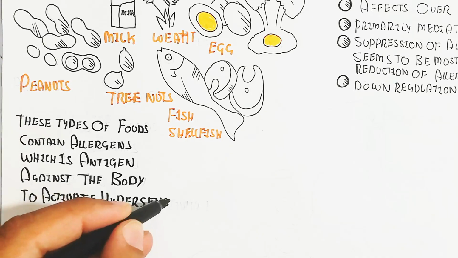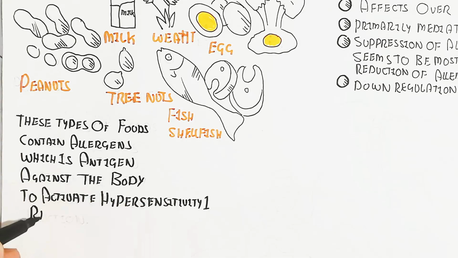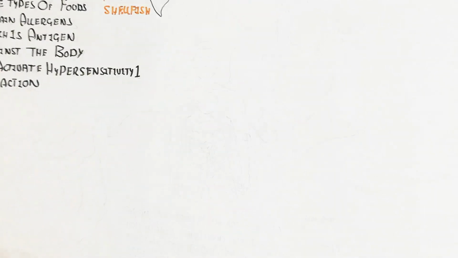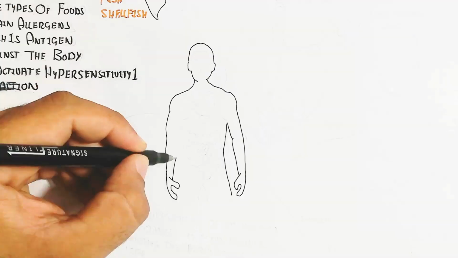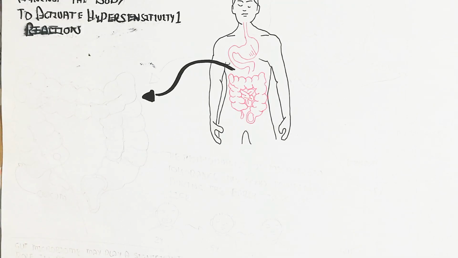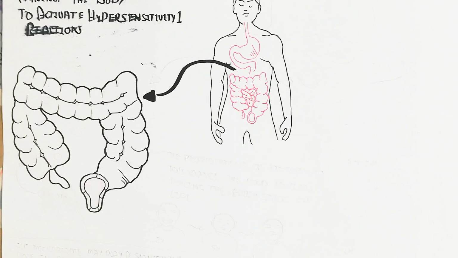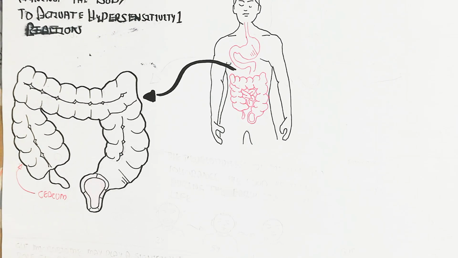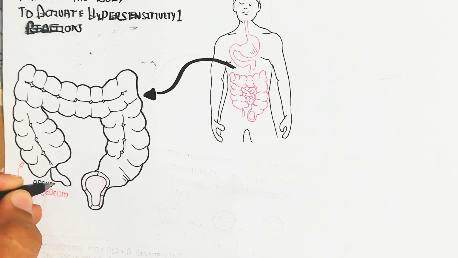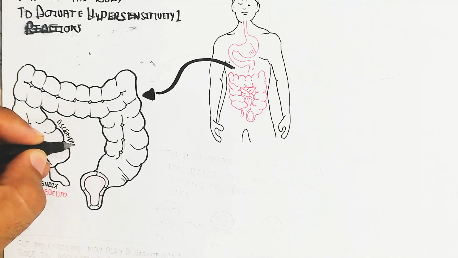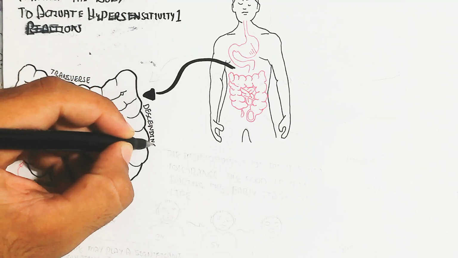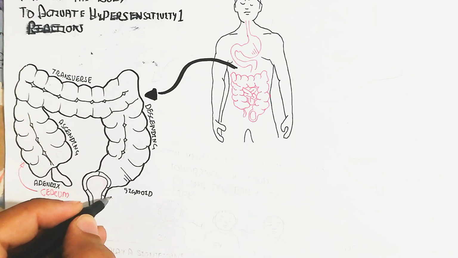Let's understand the whole story of food allergy and the food allergic reaction. What will happen? Here is the person's digestive system. Whenever you eat, food goes into the digestive system and immune cells are activated. The large intestine contains the appendix, cecum, ascending colon, transverse colon, descending colon, sigmoid colon, rectum, and anus.